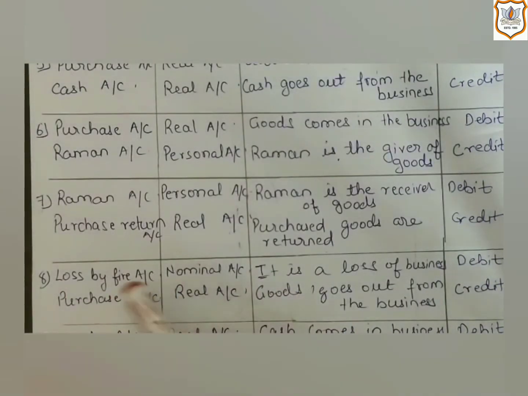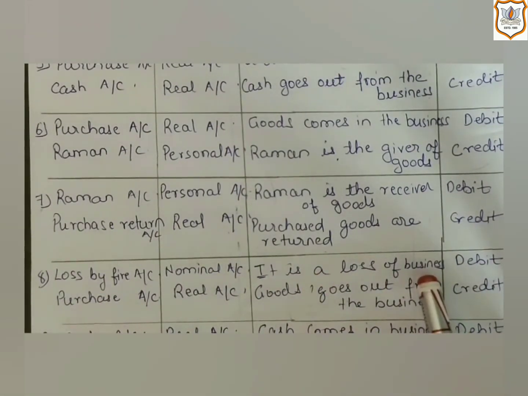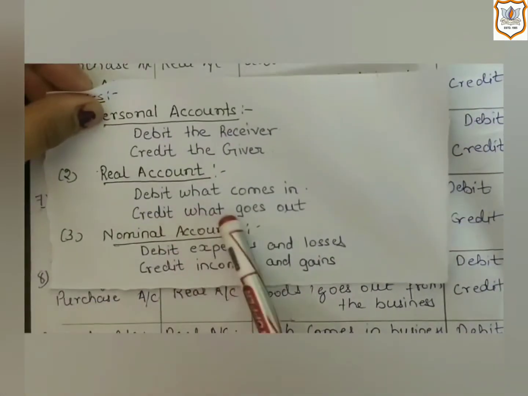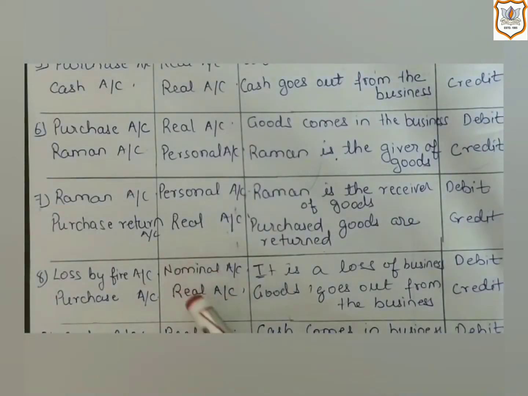So here loss by fire account will be debited as it is a loss for the business. Then the second account which will be affected is purchase account. And purchase account is a real account. And as per the rule of real account, credit what goes out. So here purchase account will be credited.